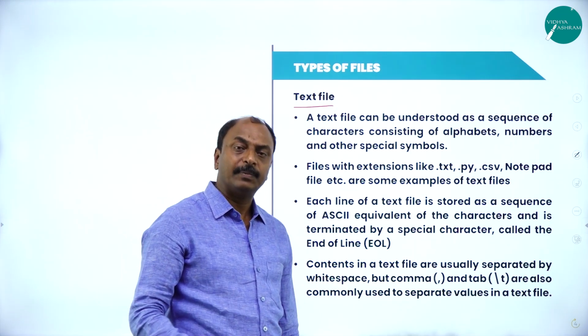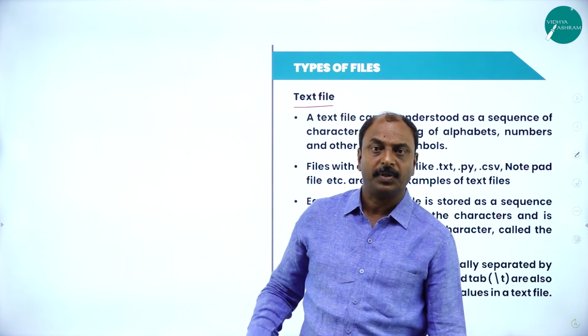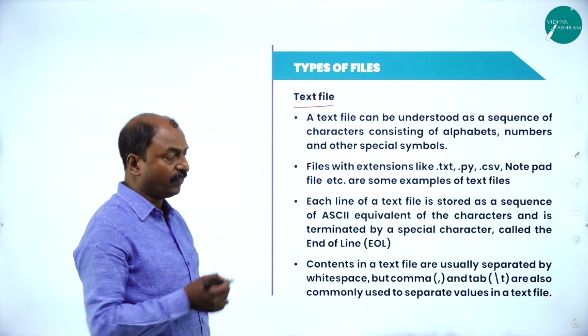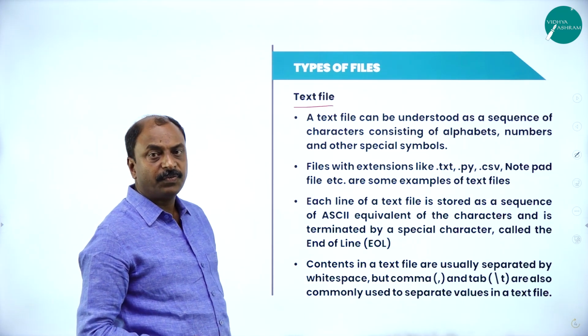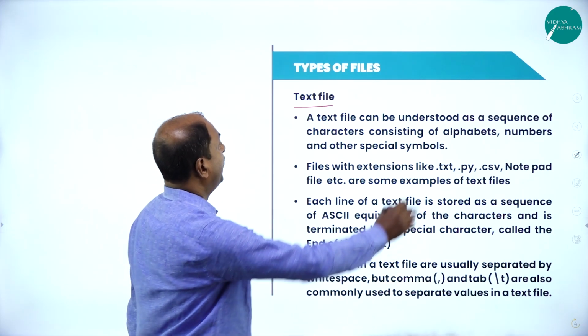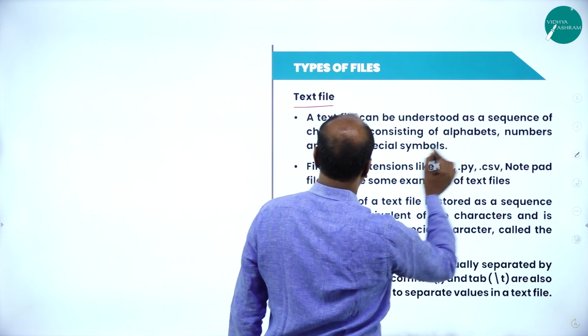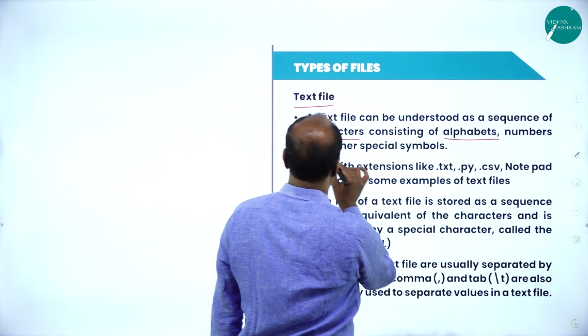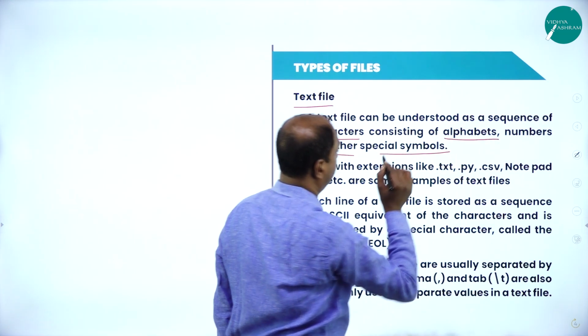So there are two types of files with respect to Python programming. One is text file and second one is binary file. Now let us see what is the definition of a text file. A text file can be understood as a sequence of characters consisting of alphabets, numbers, and other special symbols.